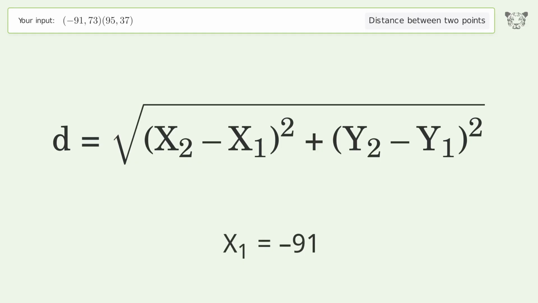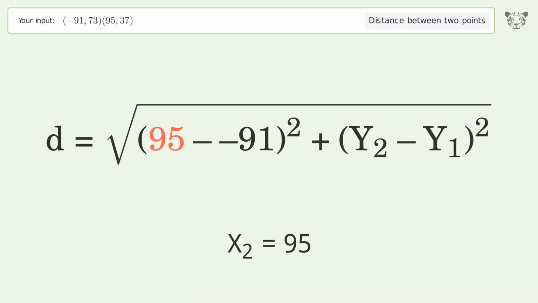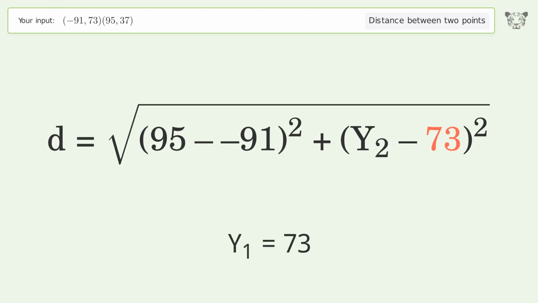x1 equals -91. x2 equals 95. y1 equals 73. y2 equals 37.